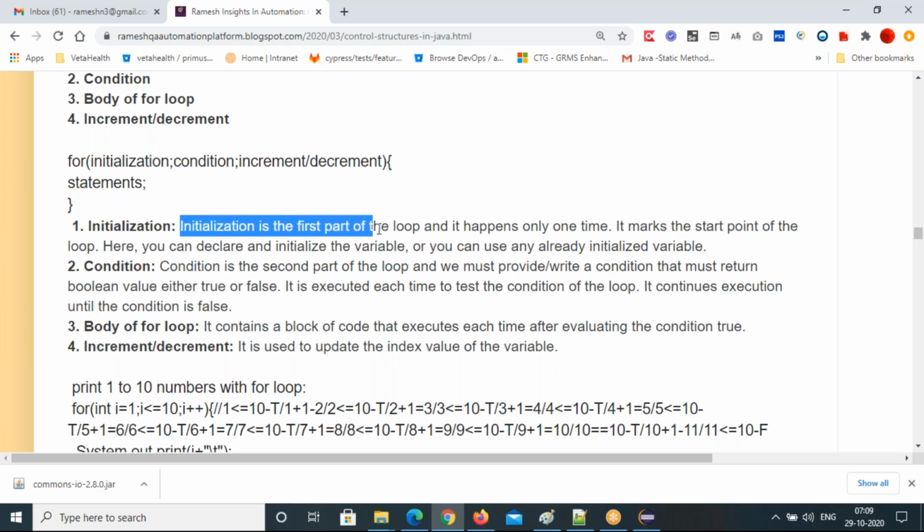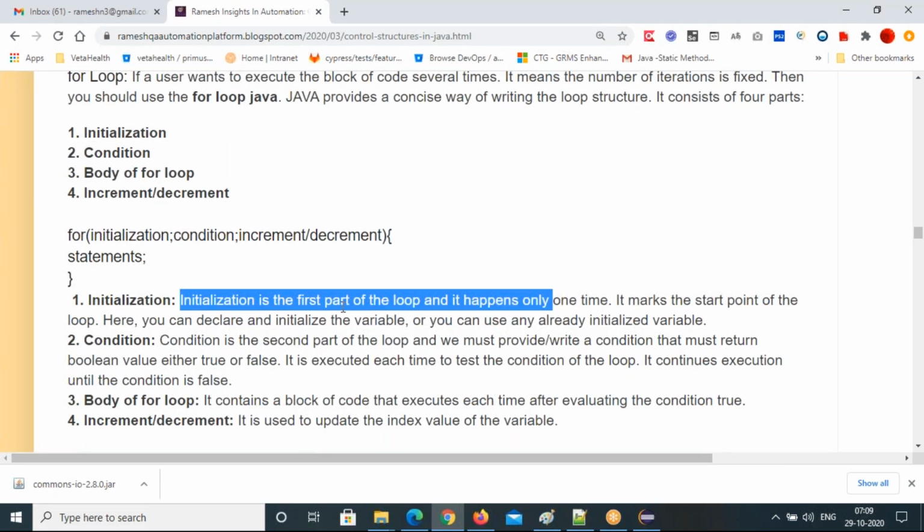Initialization is the first part of the loop and it happens only one time. Initialization will execute only one time. It marks the start point of the loop. Here you can declare and initialize the variable. You can use any already initialized variables also. That's the initialization. A local variable you can initialize and assign the value where you want to start.